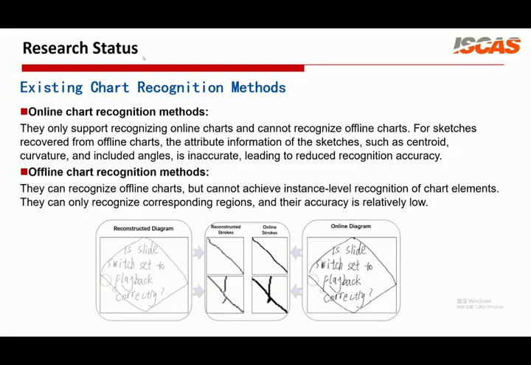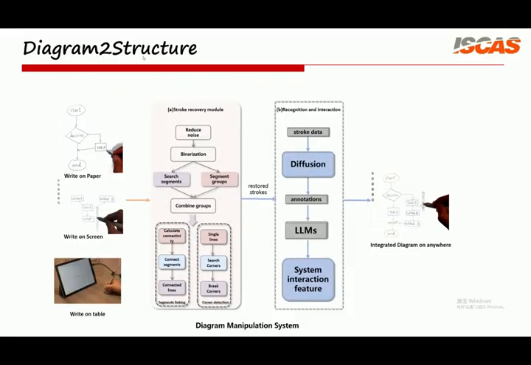For offline diagrams, there are also some existing recognition and stroke recovery methods, but they still have clear limitations. Template matching-based methods rely on predefined template sets and cannot handle unseen diagrams effectively. Semantic segmentation-based methods can distinguish regions of different colors, but they often suffer from broken strokes and have difficulty processing intersecting strokes. Online diagram recognition methods can achieve relatively high accuracy, but they require stroke order information and cannot be directly applied to image-based offline diagrams.